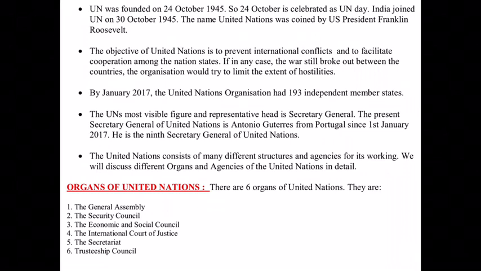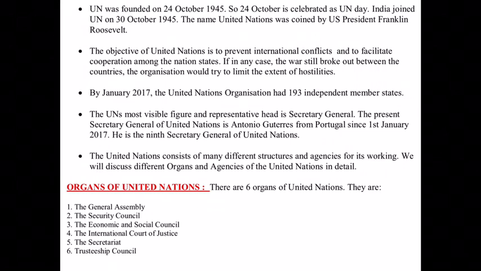The United Nations' most visible figure and representative head is the Secretary General. The present Secretary General of the United Nations is Antonio Guterres. He is from Portugal and he has been on this post since 1st January 2017. Now this Secretary General, Antonio Guterres, is responsible for the overall administration of the United Nations. And if we go by count, he is the 9th Secretary General of the United Nations.